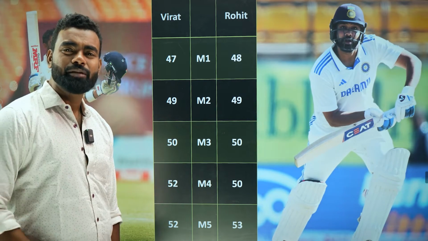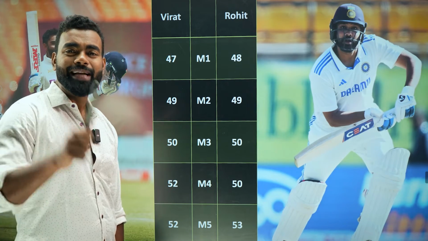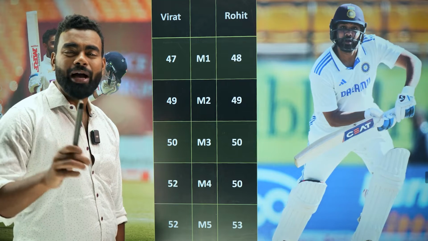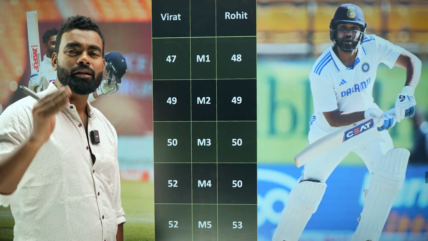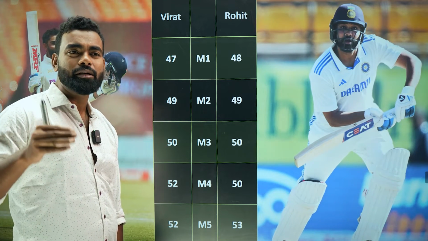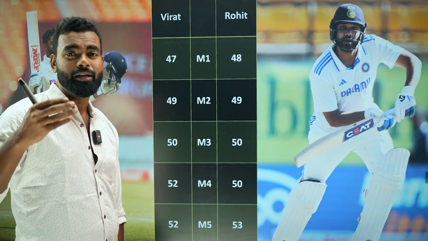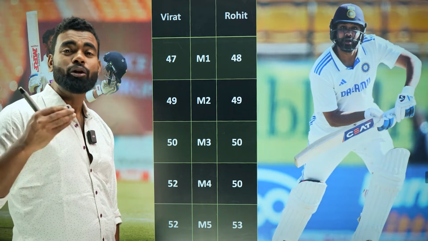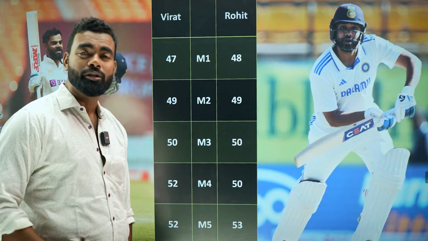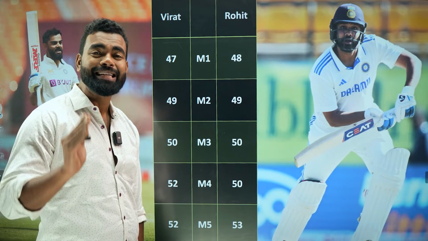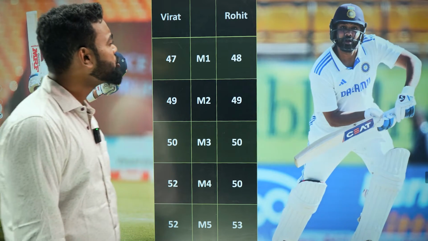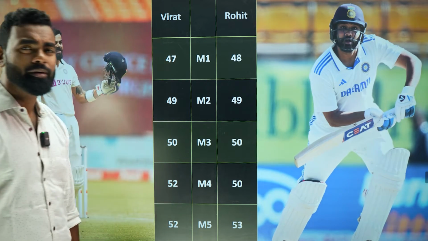Because this kind of decision making you have to do in your MBA. This kind of decision making you have to do in your life. This kind of decision making you need to have a very statistical and especially logical decision making. So statistics will help you to get a logical decision making, not by impulsion, just by using logic and analytics. So this is the question. How and who will you choose out of Virat Kohli and Rohit Sharma?